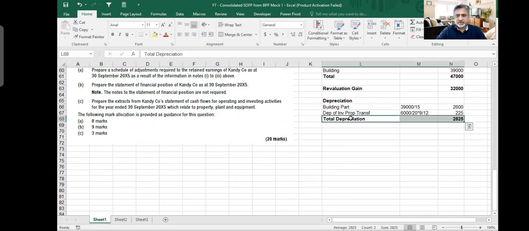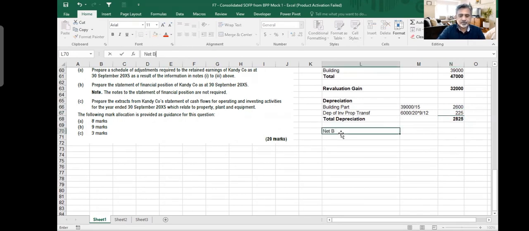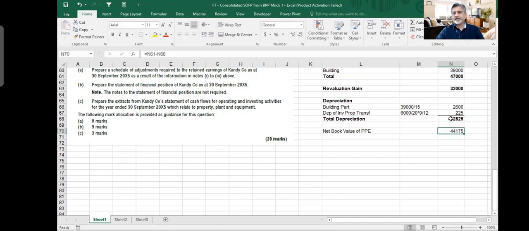And then this total depreciation, and I would say that net book value of PPE, which is 47 minus 2825. That goes to the balance sheet as my net book value, 44 million or whatever. Is it clear?